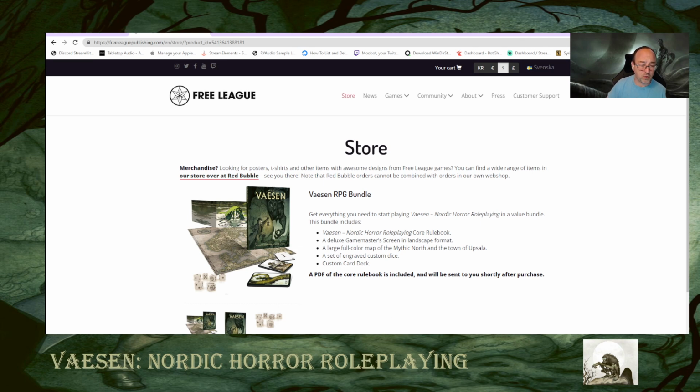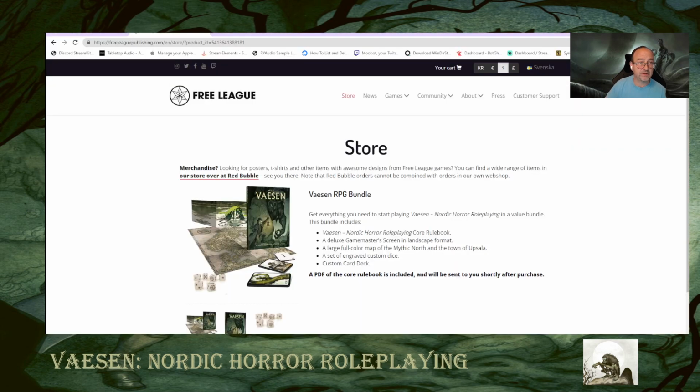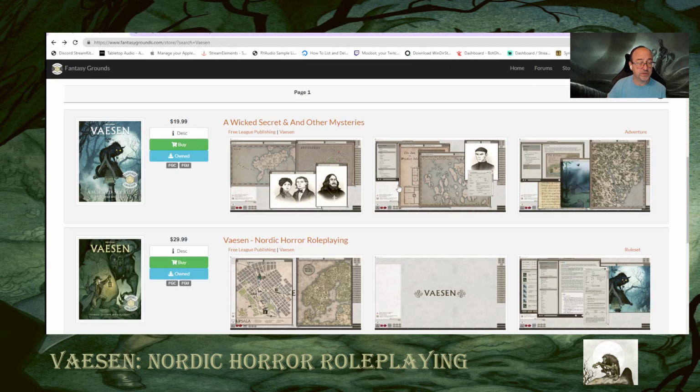But it's a Nordic horror role playing game. So I love games like Shadow of the Demon Lord, so I was very interested in this system. You can purchase this on Fantasy Grounds, and if you go to the store and search for Vaesen, you'll see the core rulebook and also Wicked Secret and Other Mysteries, which includes like 4 adventures.